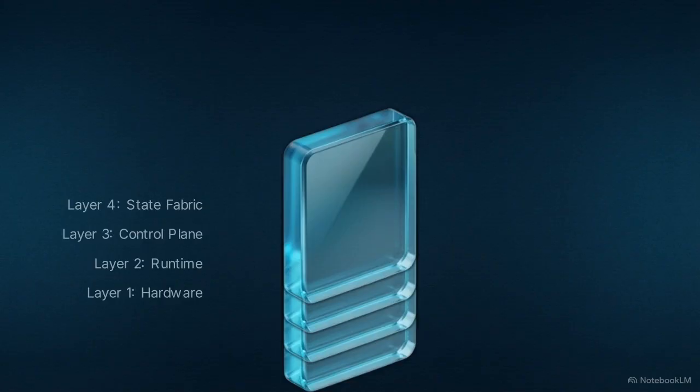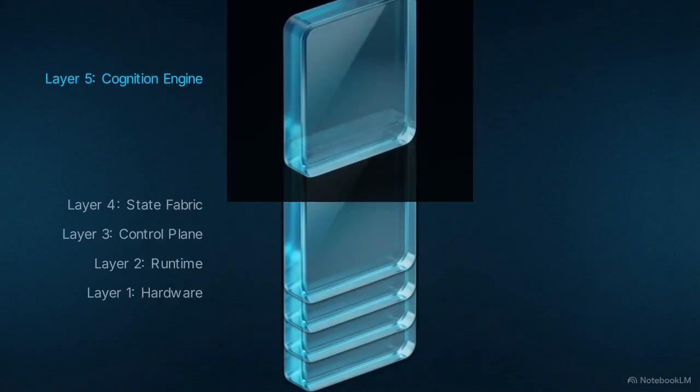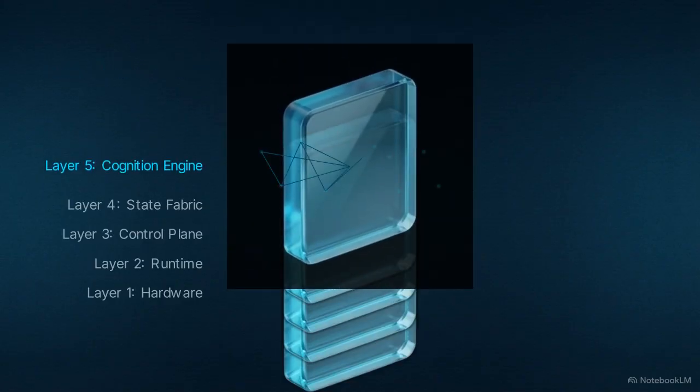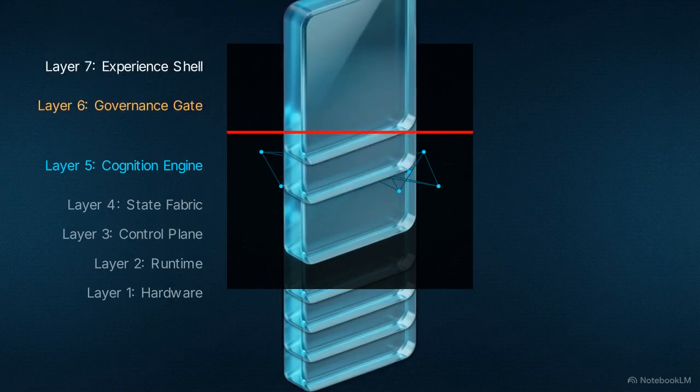The fifth panel is the Cognition engine. This is where the artificial reasoning takes place. This engine is restricted. It observes systems, detects patterns, and generates proposals. It isolates a single proposal packet and pushes it upward, shielded from any self-modifying chaos. That packet immediately hits the top of the stack, the governance gate, and finally the user-facing experience shell.